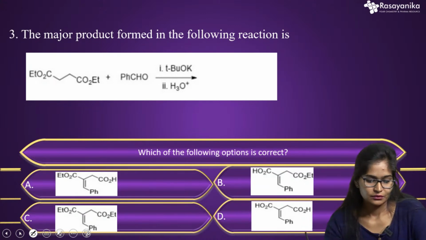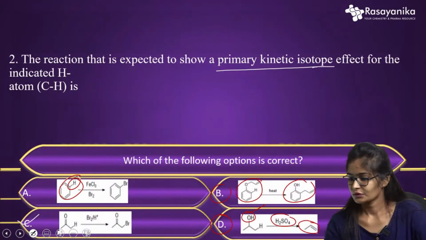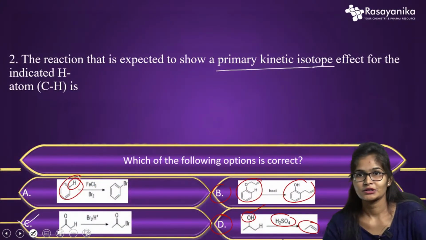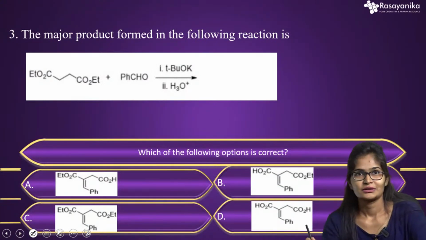Okay. So Satrupa is telling probably it is option B. Option B is not possible, as I have told. Here a simple sigmatropic reaction is occurring, so the primary kinetic isotope effect is not possible. And next we'll move to question 3.